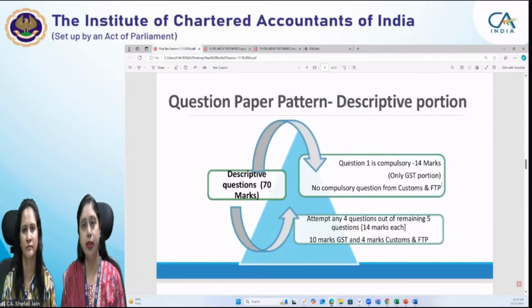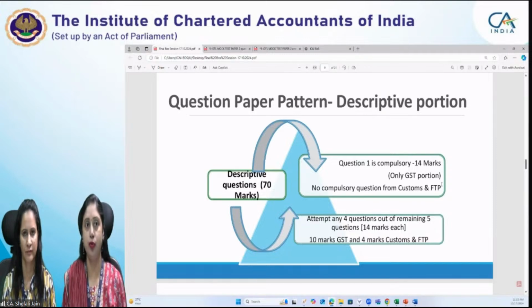But these things we discussed in the last session, that the section-wise weightage is very important. That is where you have to focus more, on the section which has higher weightage. So substantive provisions of GST have the highest weightage in the section-wise weightage of the GST portion. And you can see that the first question, with 14 marks, is entirely based on all the substantive provisions. And apart from that, other questions are also there. So it has almost 50 to 60% weightage in the entire GST portion. And that itself signifies how important this portion is.